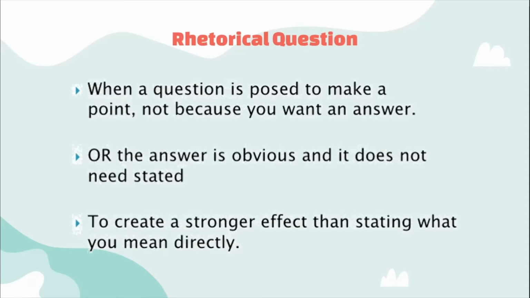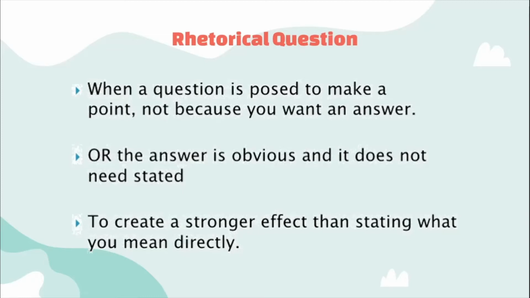In these 3 points, we will be able to understand what a rhetorical question is. First, a question is posed to make a point and not because you want an answer. There are certain situations where you want to make a point but you do not want an answer. Why? Let's go to point number 2. Because the answer is obvious and it does not need to be stated.